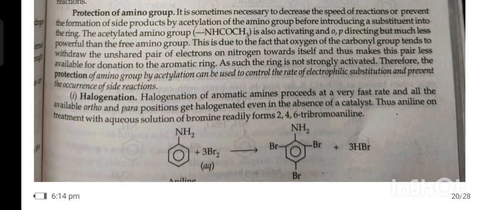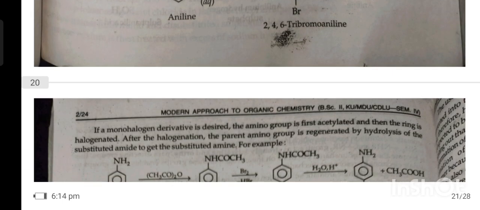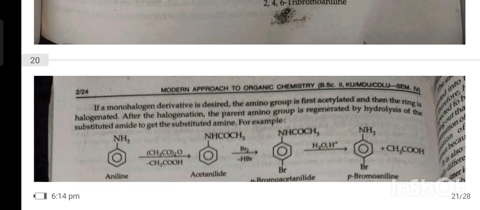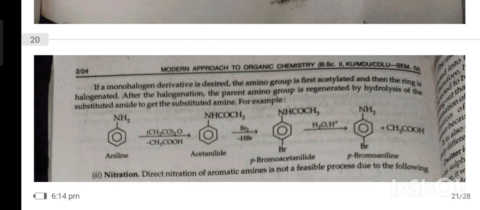First, halogenation. Halogenation of aromatic amines proceeds at a very fast rate and all the available ortho and para positions get halogenated even in the absence of a catalyst. Thus, aniline treated with aqueous solution of bromine readily forms 2,4,6-tribromoaniline. If a monohalogen derivative is desired, the amino group is first acylated and then the ring is halogenated. After the halogenation, the parent amino group is regenerated by hydrolysis of the substituted amide to get the substituted amine.